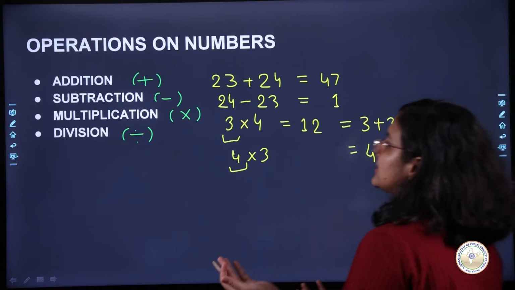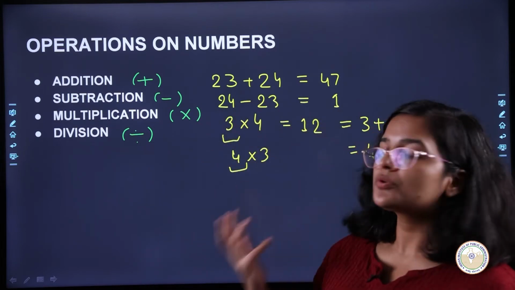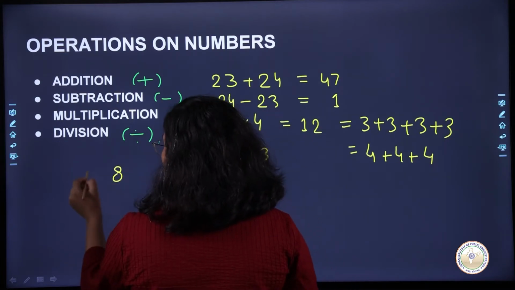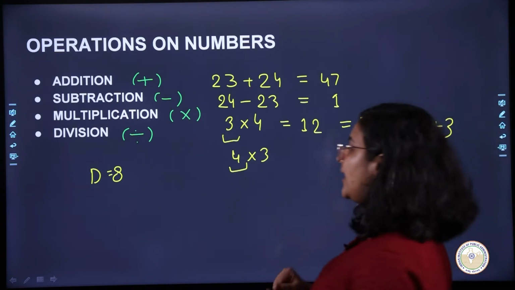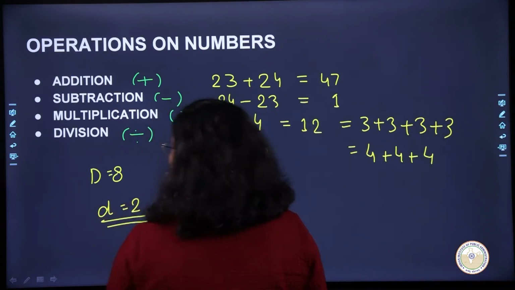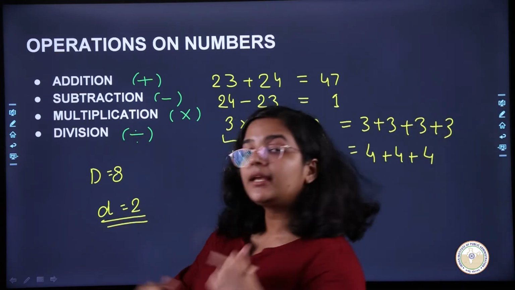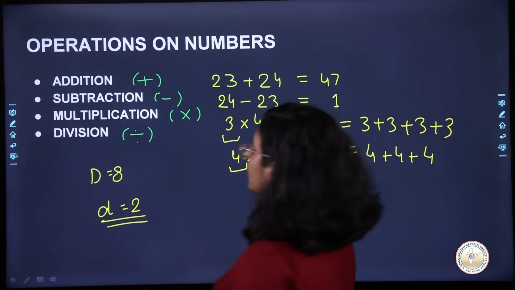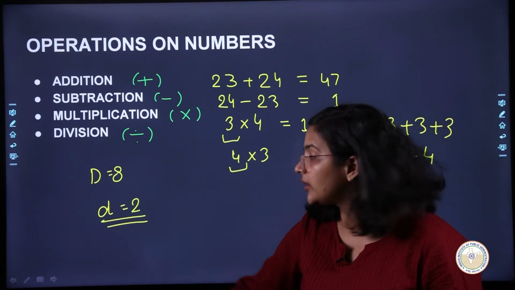Similar to that, what is division? Division is nothing but repeated removal. Let's say you have a number called 8. Let's say this is capital D. Capital D is 8 and you have a small d which is 2. Now you want to see how many times this 2 is coming in this bigger number D. So that is repeated removal. You are removing this 2 and you want to see how many times you can remove this number 2